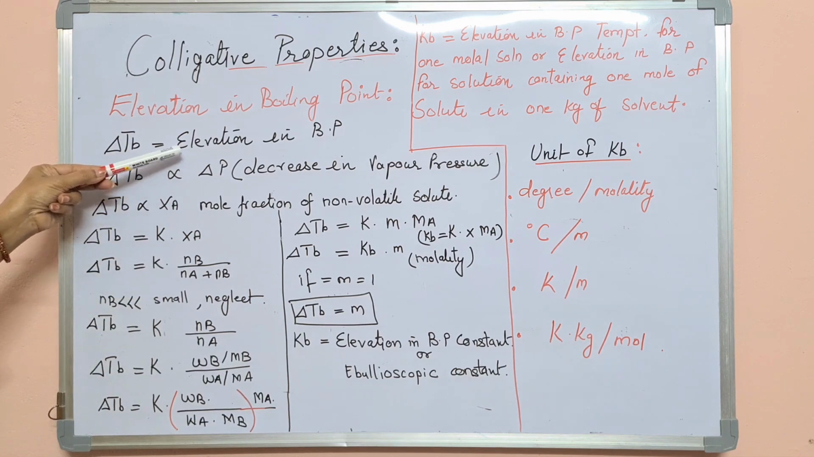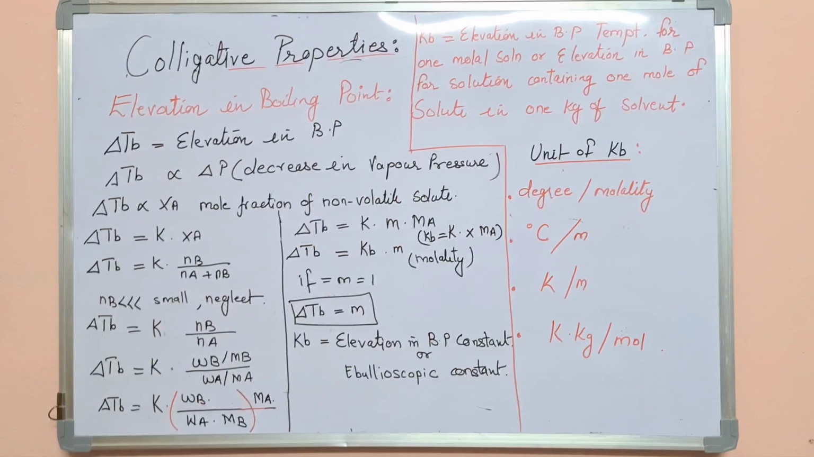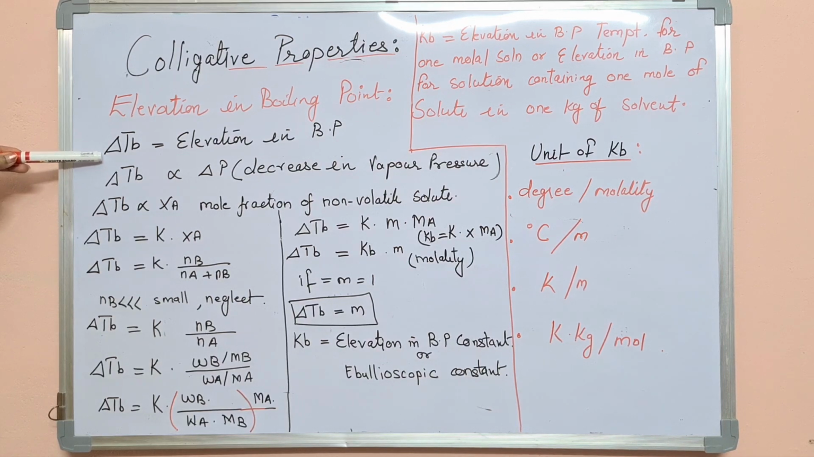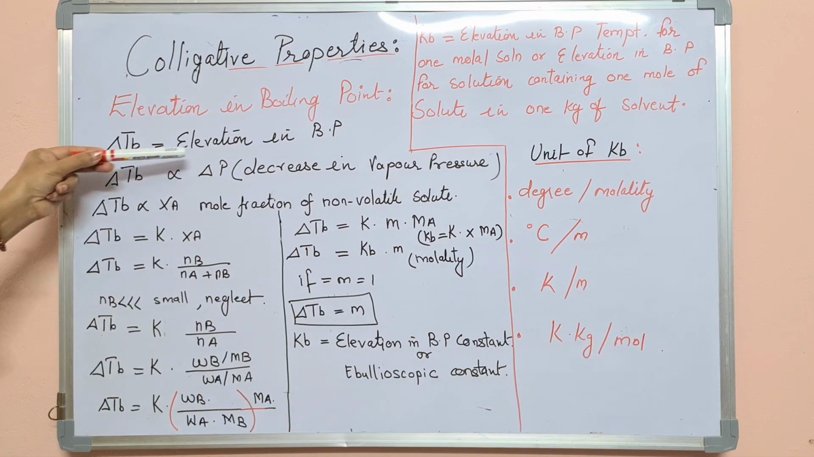And why does it happen so? Because of the presence of non-volatile solute, which will not convert into vapor. So we have to heat that solution to a higher temperature, a little bit more, so that its vapor pressure becomes equal to the atmospheric pressure. Fine. So that increase in the temperature in the graph we have denoted with delta TB. So delta TB is called elevation in the boiling point.